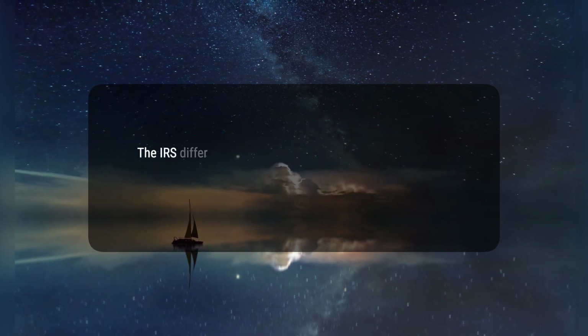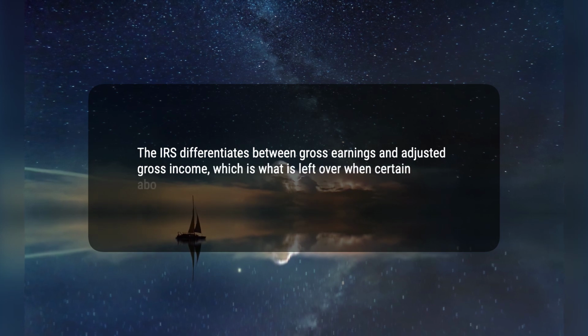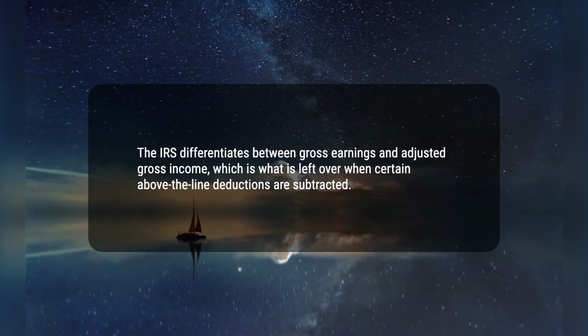5. The IRS differentiates between gross earnings and adjusted gross income, which is what is left over when certain above-the-line deductions are subtracted. Hope this would help.